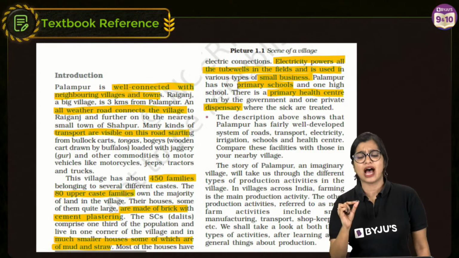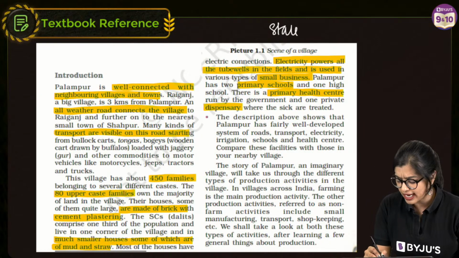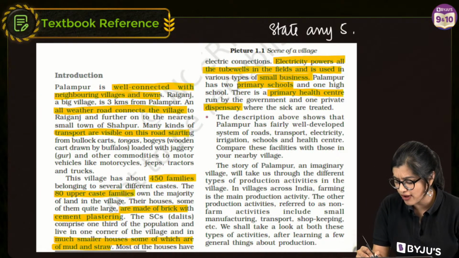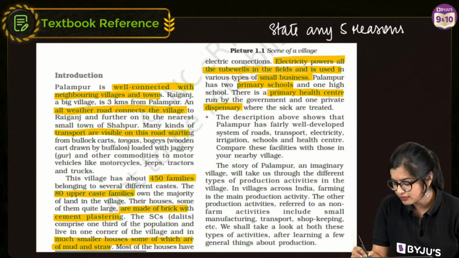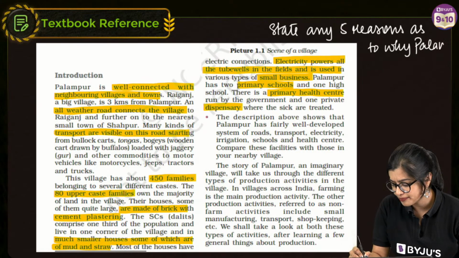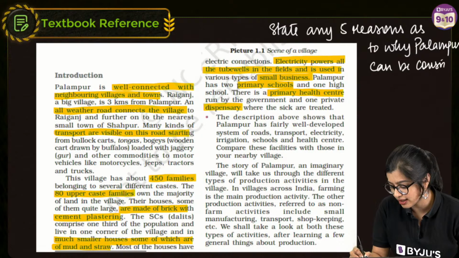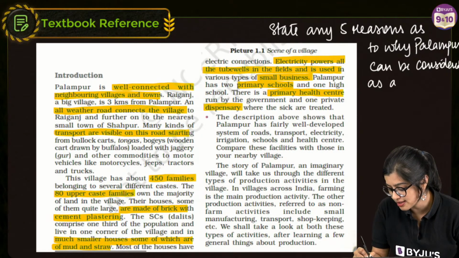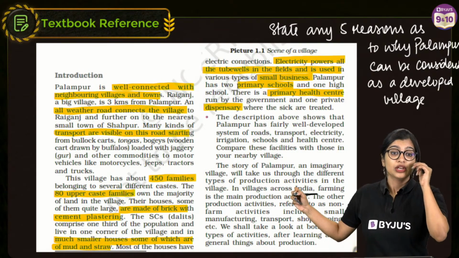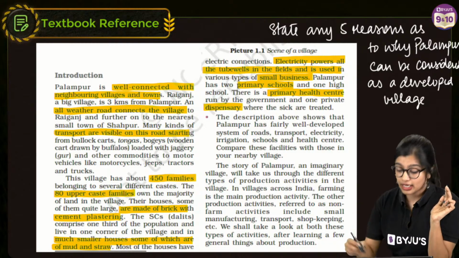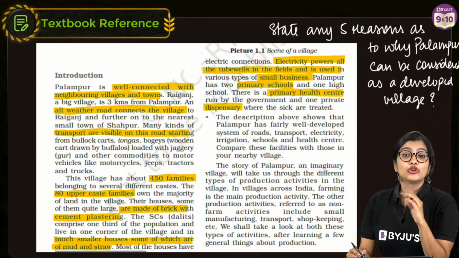State any 5 reasons as to why Palampur can be considered a developed village, right? Or a developing village. So in this particular case, if they ask you this question, you need to write.